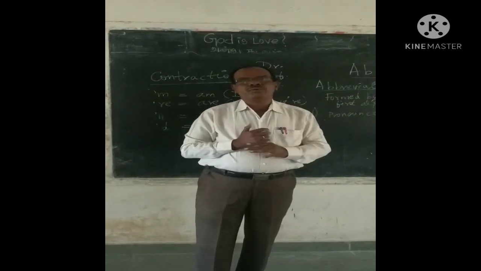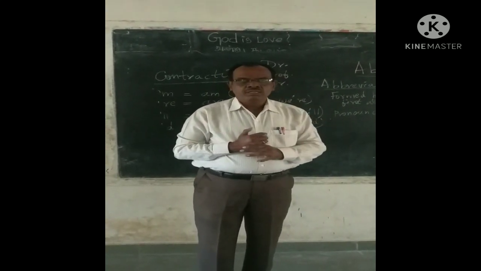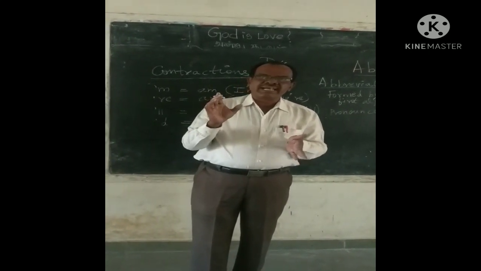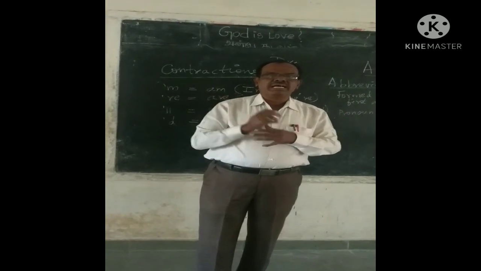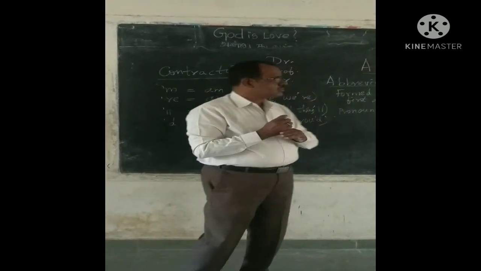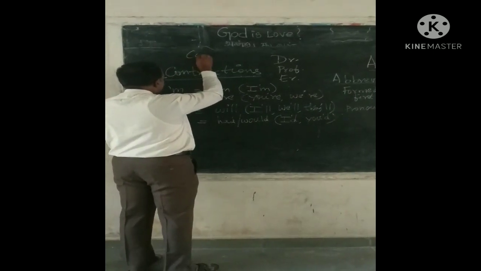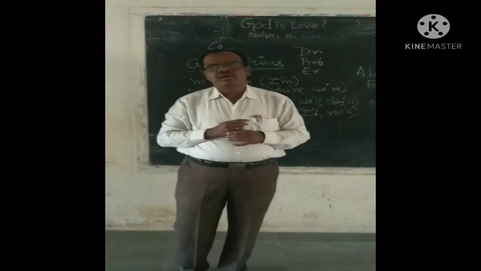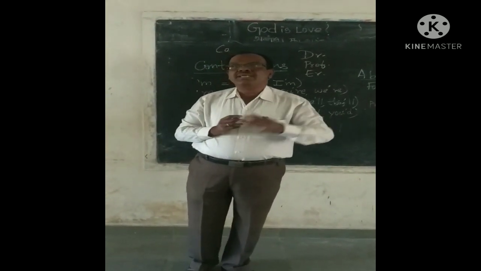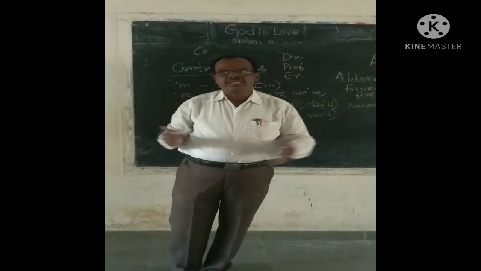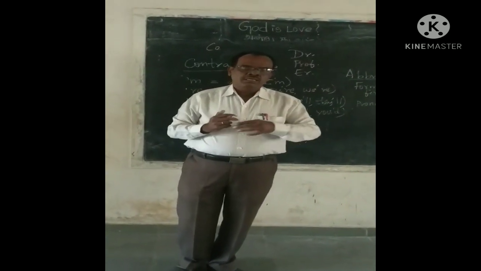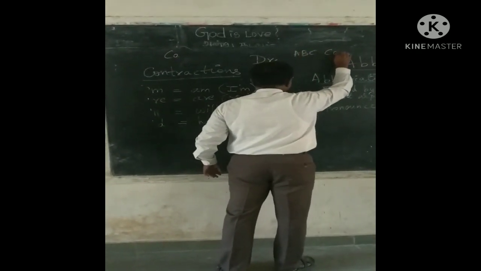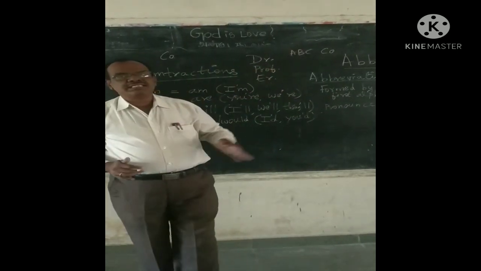There is one more form of abbreviation or shortened form which normally is used as the first 2-3 characters or alphabets of a word. I will give you an example. What is this? C small o full stop. This is company. We all know there are different companies, manufacturing industries. For example, if I say ABC CO, that is pronounced as ABC Company.